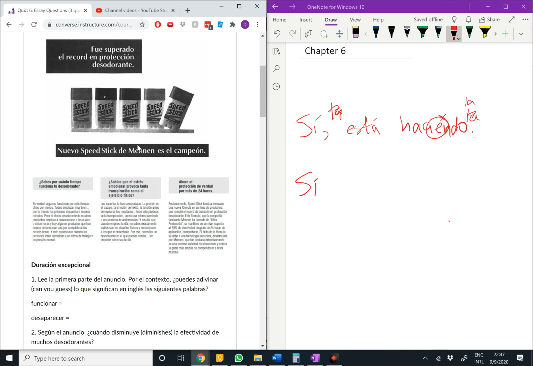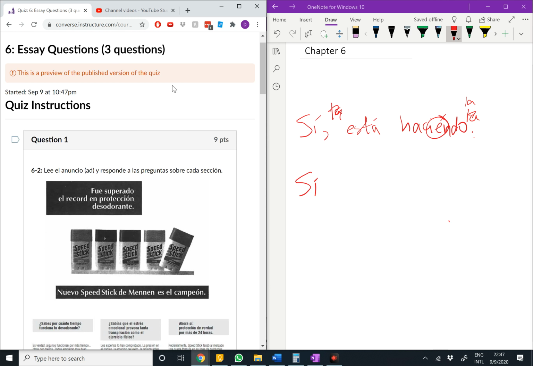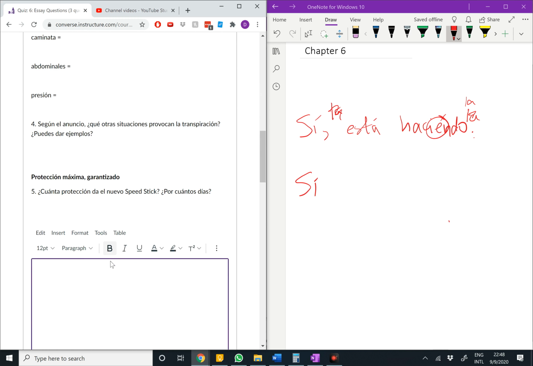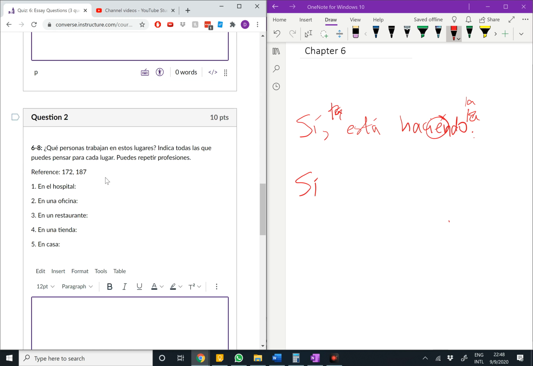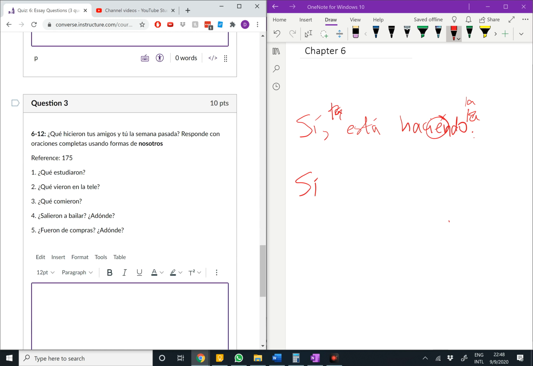Finally, we have 6-2. In 6-2, these are essay questions, right? So you're just going to read and answer the questions down here. Very simple, nothing complicated. Here, I want you to list at least 2 people that would work in each location. So in the hospital, we might have nurses and doctors or whatever, right? So write your answers down here.